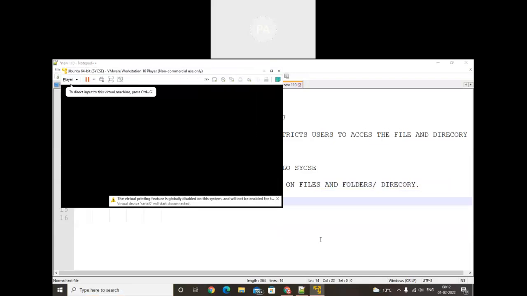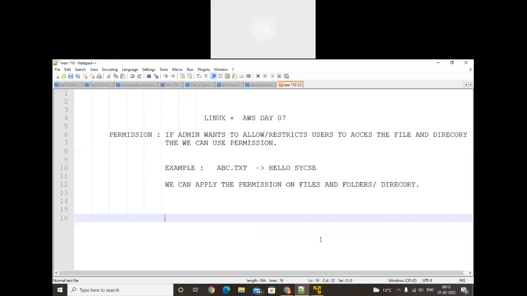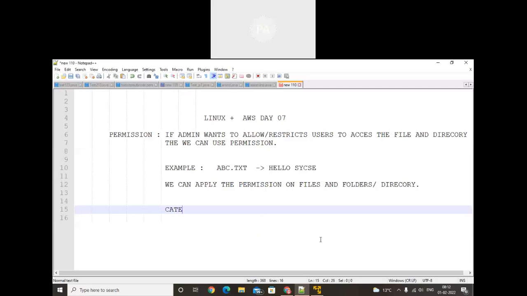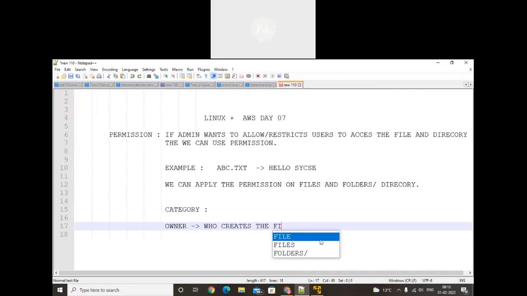Before knowing the concept of permission, we must understand that there are three categories of users. First is the owner, who creates the file. Whether it is Ramesh, Arvind or Ansai, whoever creates the file with their login will be the owner of that file.